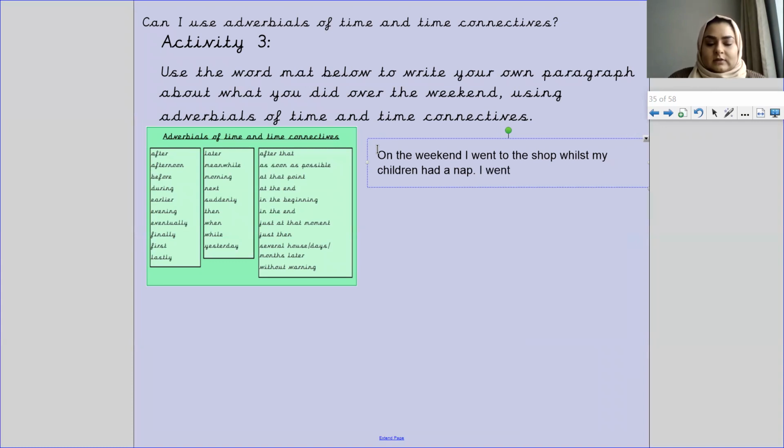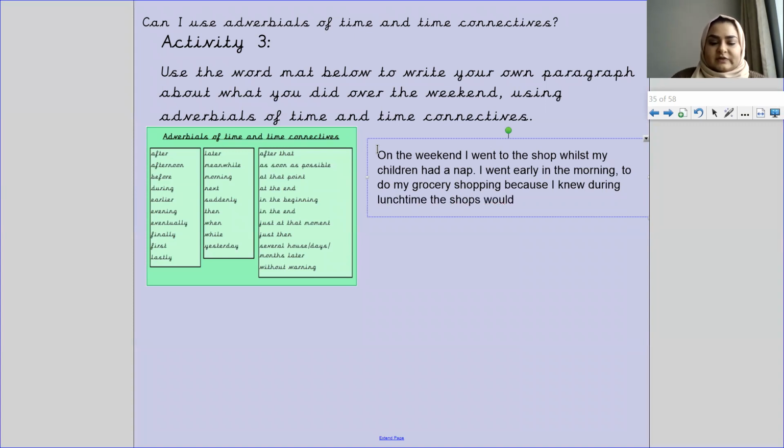I went early in the morning to do my grocery shopping because I knew during lunchtime the shops would have been busy, noisy, and overcrowded.